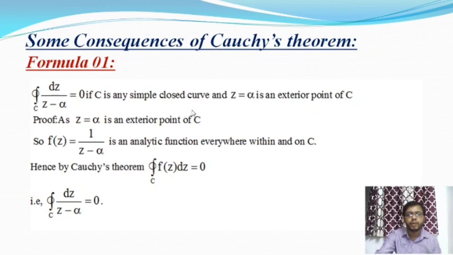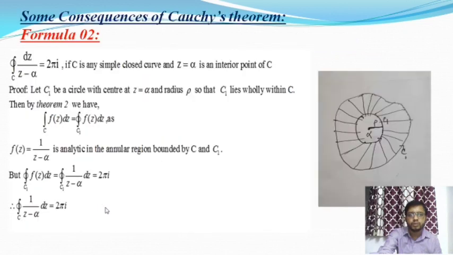When the point z equal to alpha lies outside the curve, then from Cauchy's theorem we get the integral over C of f(z) dz is equal to 0. Here f(z) is equal to 1 by z minus alpha. That's why the closed integral over C of dz by z minus alpha is equal to 0. Then we are going to talk about the second formula of Cauchy's consequences.